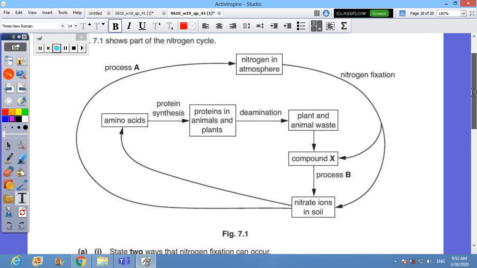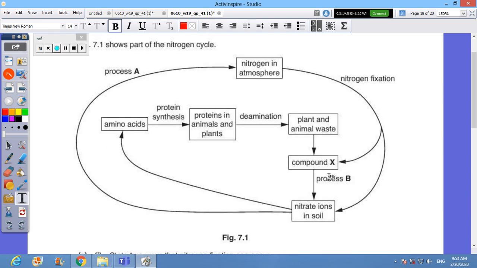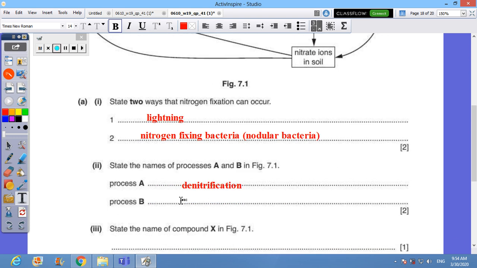What is B? B is the process that changes compound X into nitrate ions. Who is X? X is a nitrite. Could be ammonia, but it will change into nitrate ion. That's what you call nitrification. So this is the opposite of the last process.